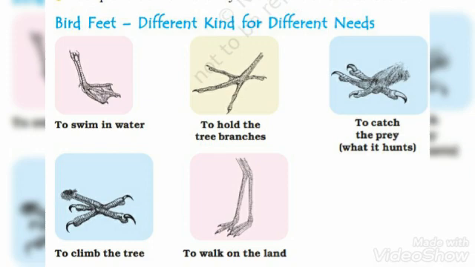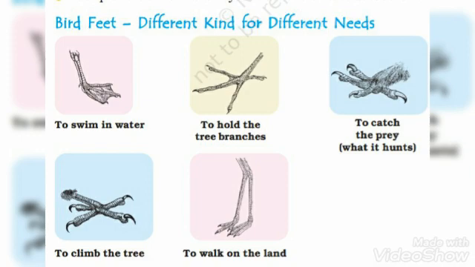Now here we can see on the screen bird feet, different kinds for different needs. Means whatever need we have, we have body parts for that. Like we human beings, if we want to walk or run, we have our feet.